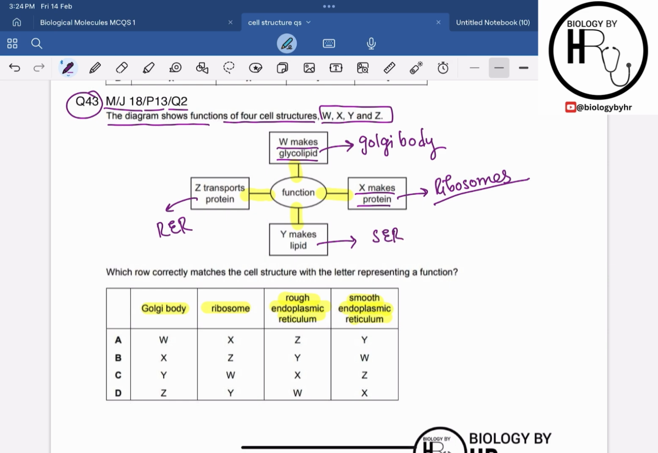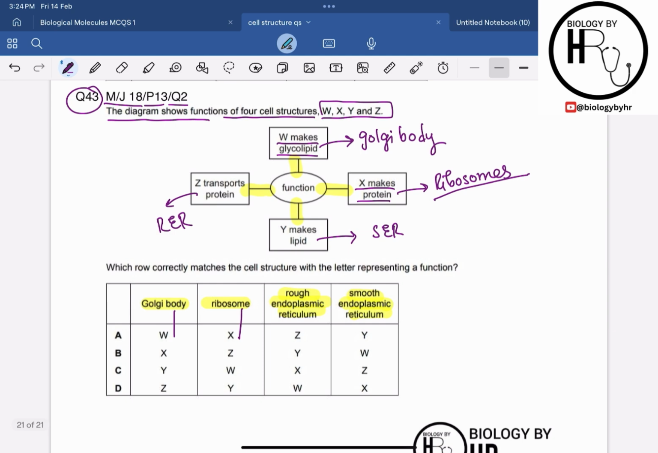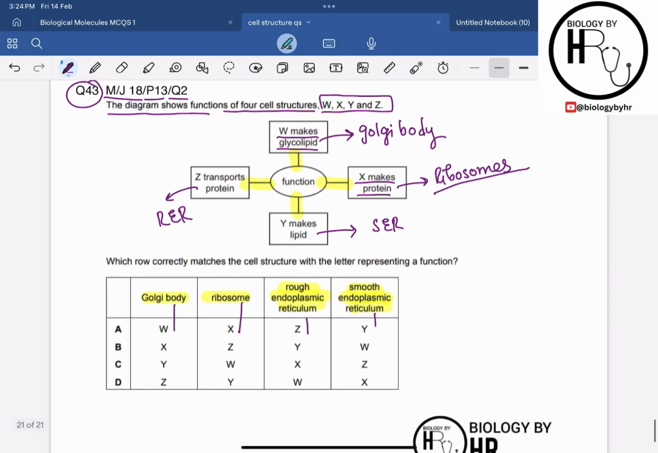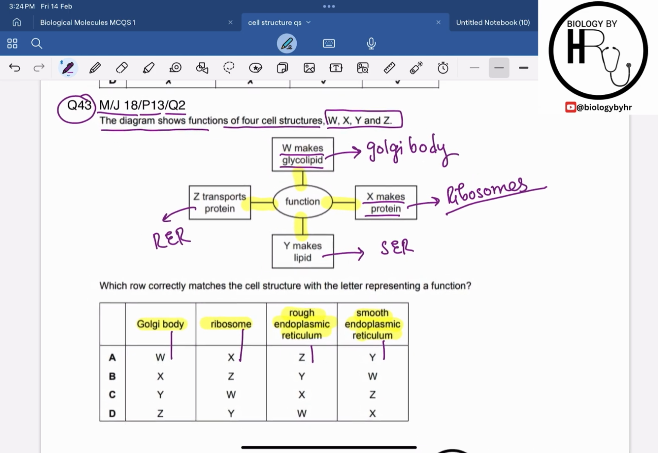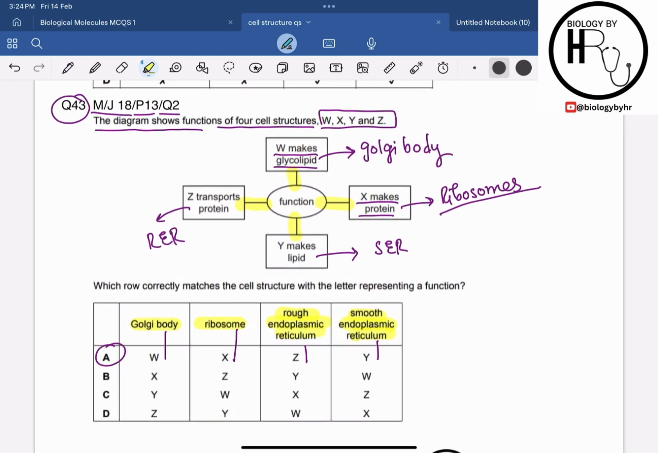So let's conclude the answer. W is the Golgi body, right? Ribosome is corresponding to X, right? Rough endoplasmic reticulum is Z, and then the smooth endoplasmic reticulum is corresponding to the Y, right? So hence the correct answer for question 43 over here is option A.